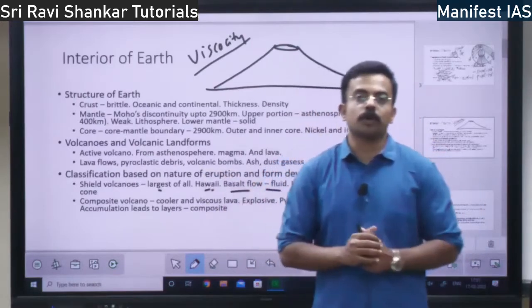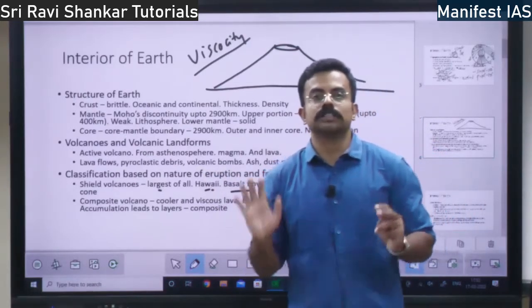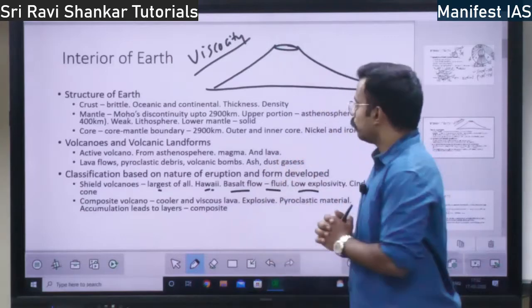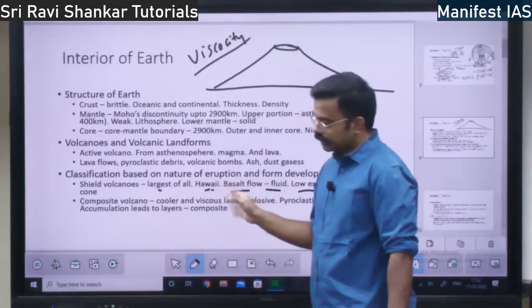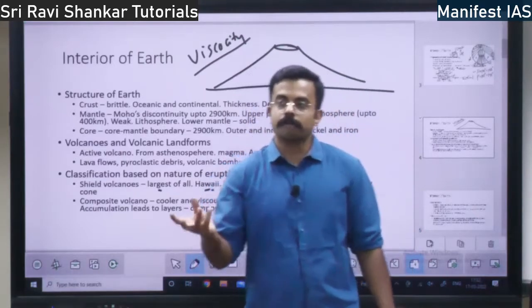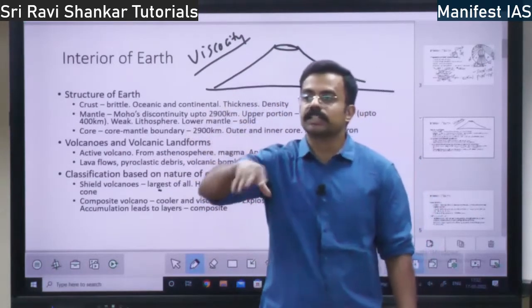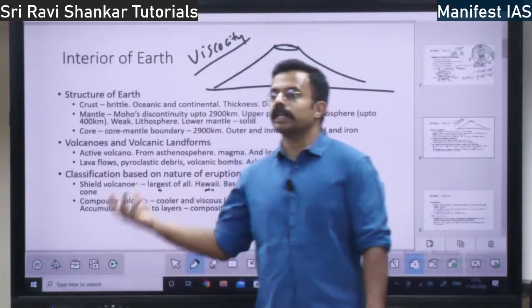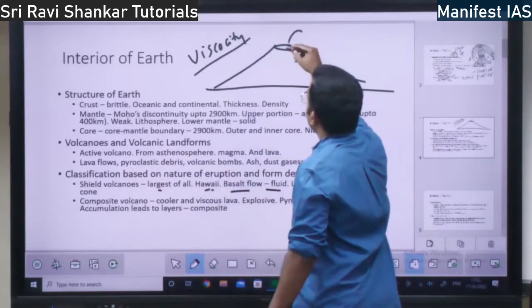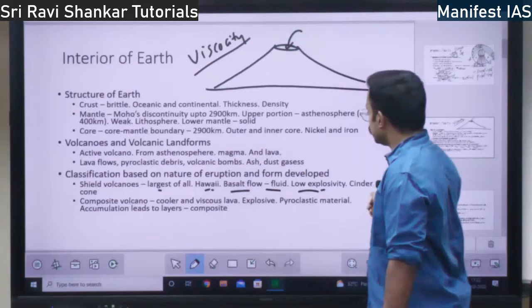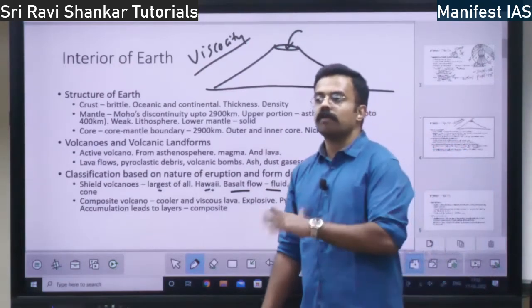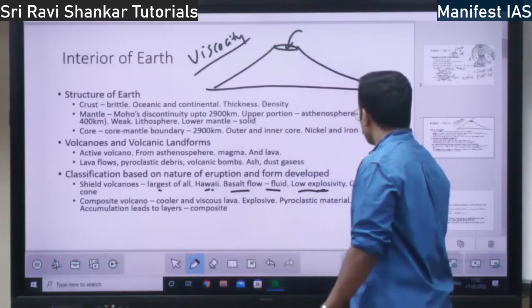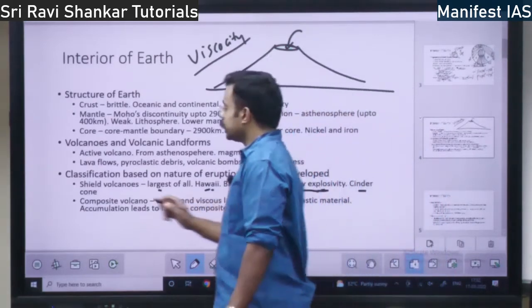There is no concept of explosion in shield volcanoes. Sometimes they do explode, when water gets into them. Otherwise they are considered low explosive volcanoes, right?